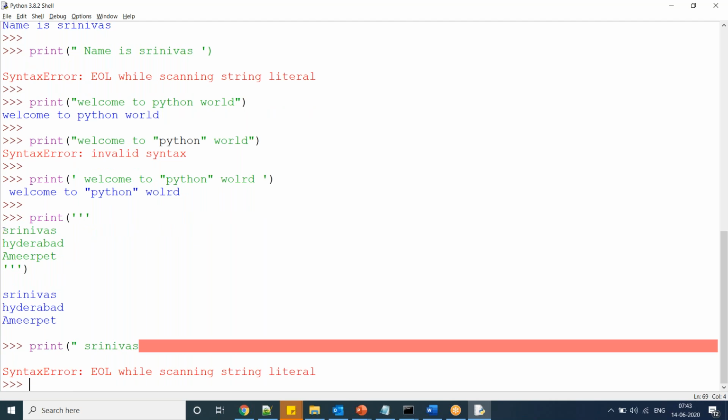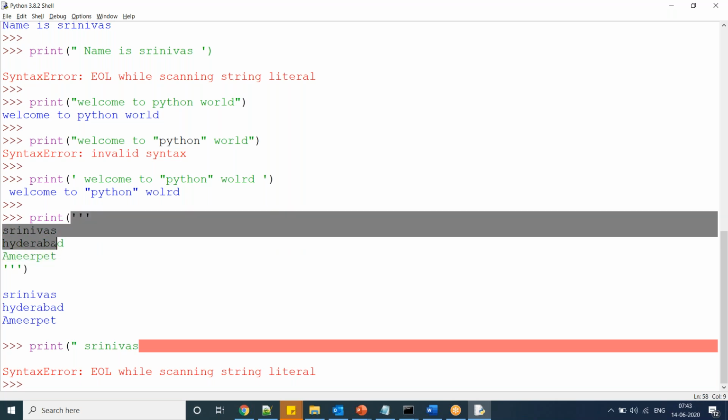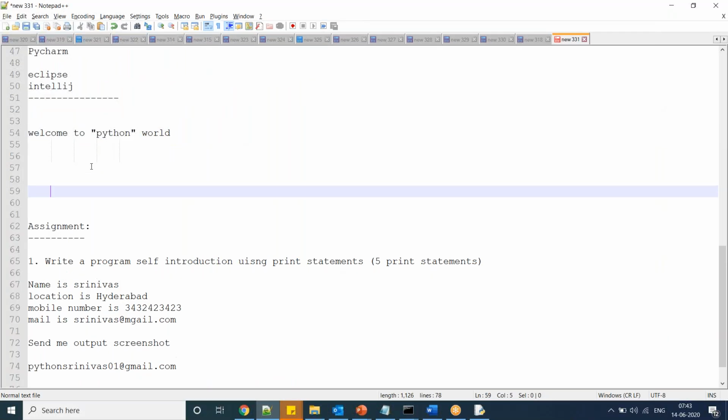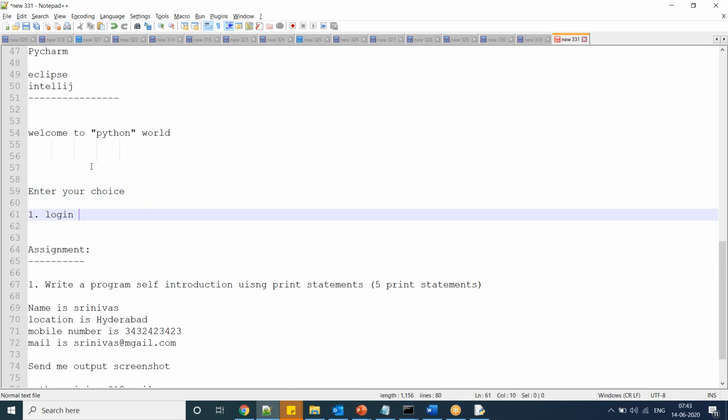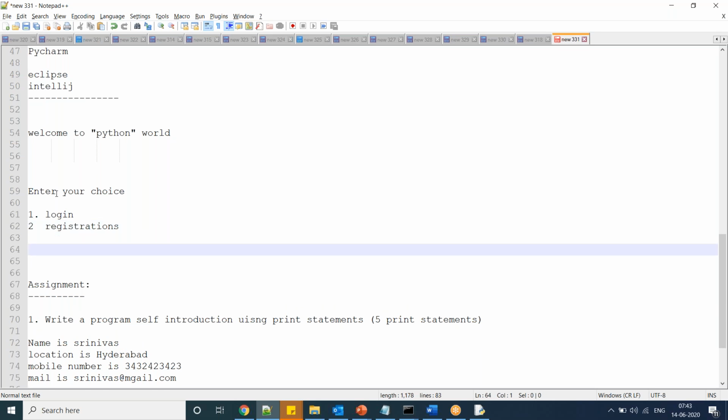So for a multi-line statement, for suppose you want an address, those things you can go for triple single quotes or triple double quotes. For suppose my requirement is I want a message like this: enter your choice, one is login, second one is registration. So these are print statements I want.